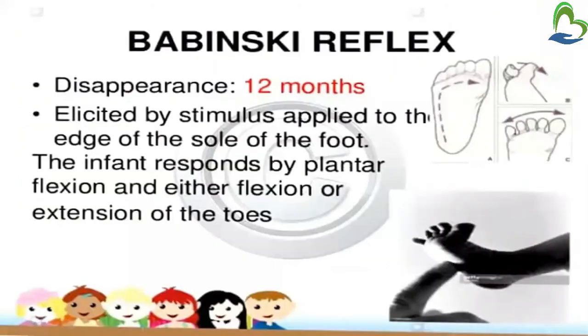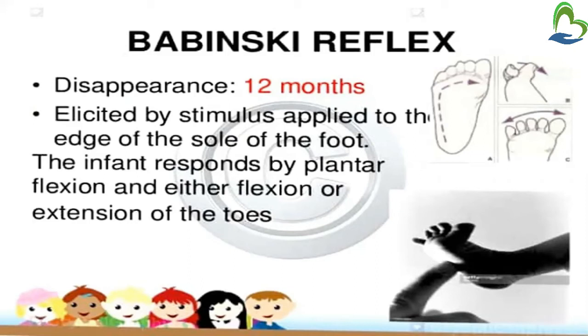Then Babinski reflex. This disappears at 12 months of age. It is elicited by a stimulus applied to the edge of the sole of the foot, and the infant responds by plantar flexion and either flexion or extension of the toes. So in Babinski reflex, what happens? With a finger we have to stroke the baby's sole.